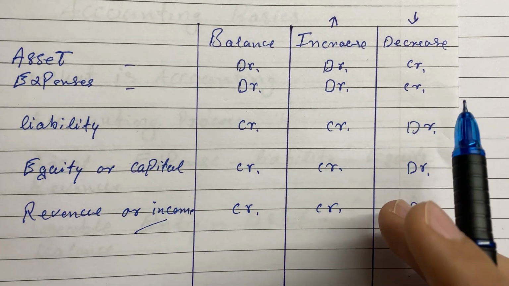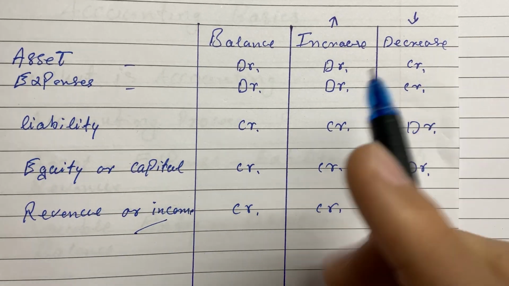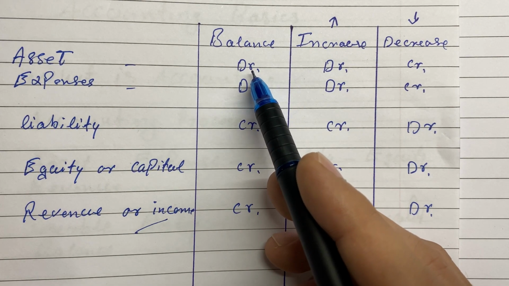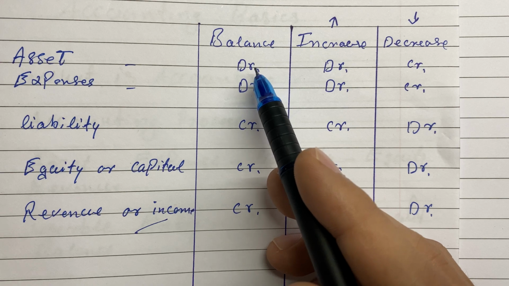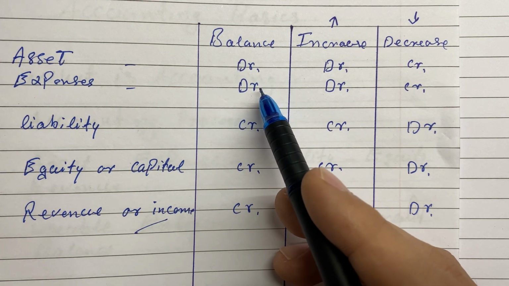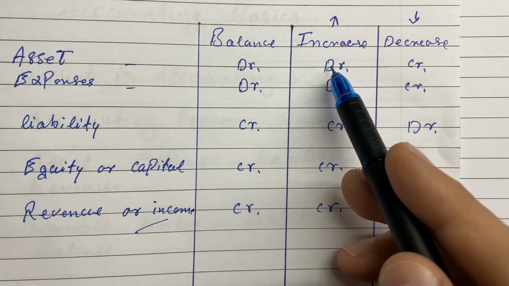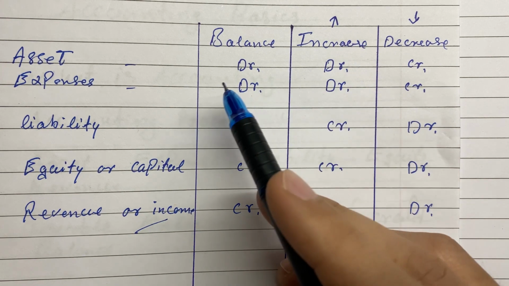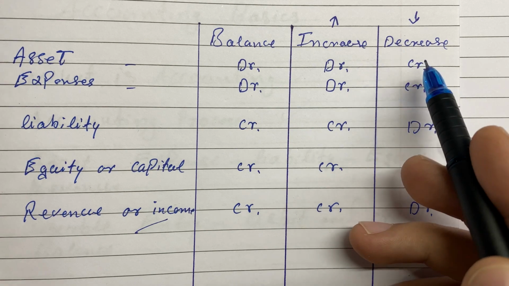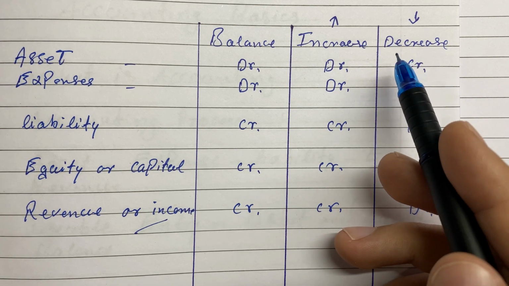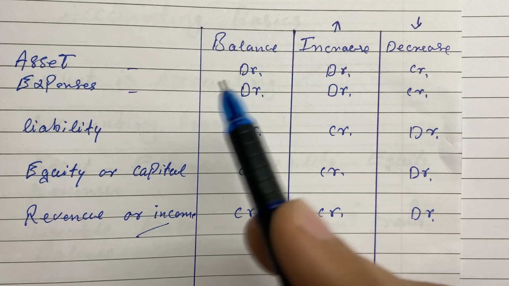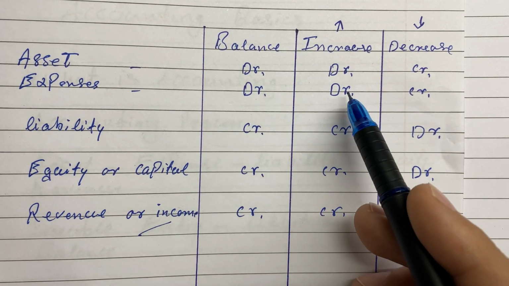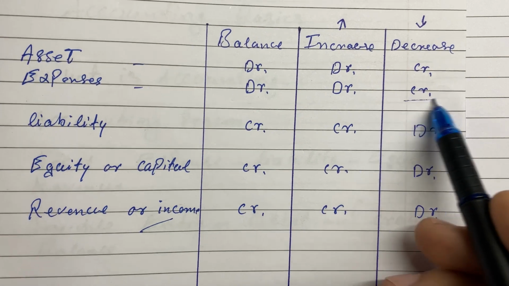Listen, this is a very important point we need to discuss. The balance of an asset is always debit. We write debit as DR, and expenses are also always debit. When assets increase in a business, it is written as a debit. When assets decrease in a business, it is written as a credit. But the balance of assets is always debit. The balance of expenses is also debit. When it increases, it is debit, and when it decreases, it is credit.